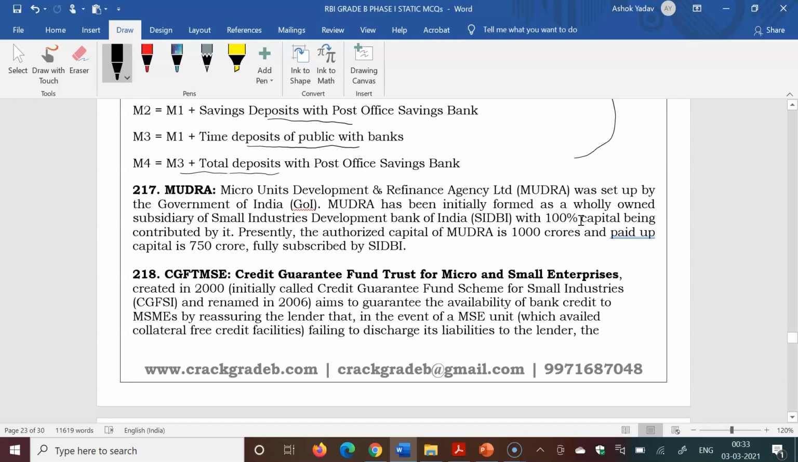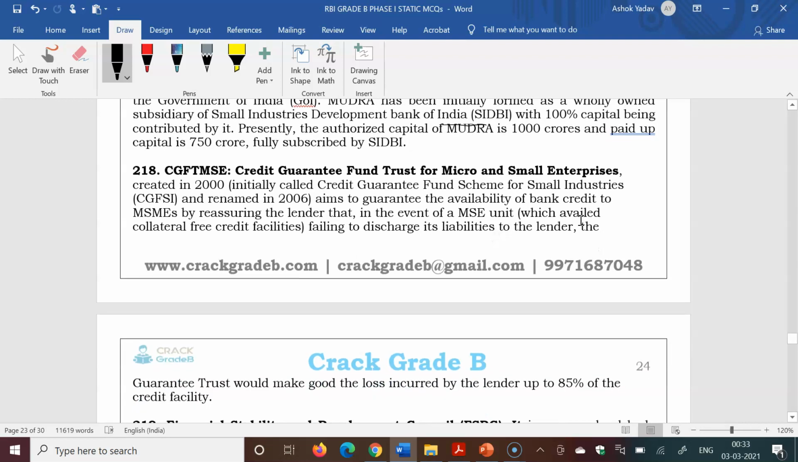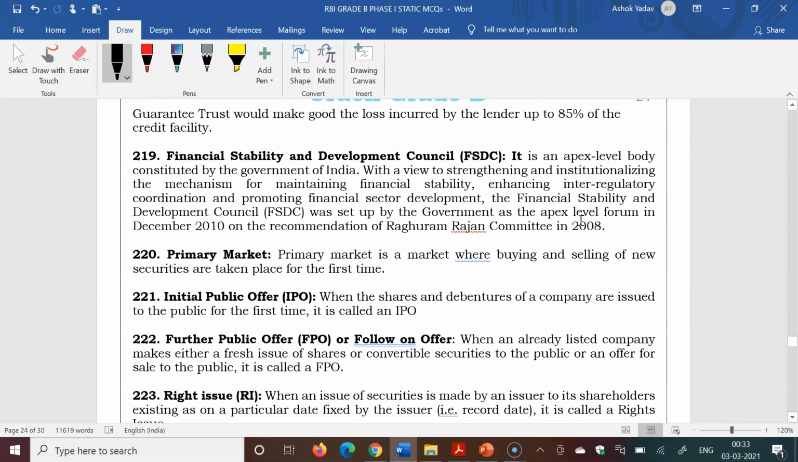MUDRA stands for Micro Units Development and Refinance Agency. It is a subsidiary of SIDBI, Small Industries Development Bank of India. CGTMSE stands for Credit Guarantee Fund Trust for Micro and Small Enterprises. FSDC is the Financial Stability and Development Council. It is an apex level body constituted by the Government of India with a view to strengthening and institutionalizing the mechanism for maintaining financial stability, enhancing inter-regulatory coordination and promoting financial sector development.